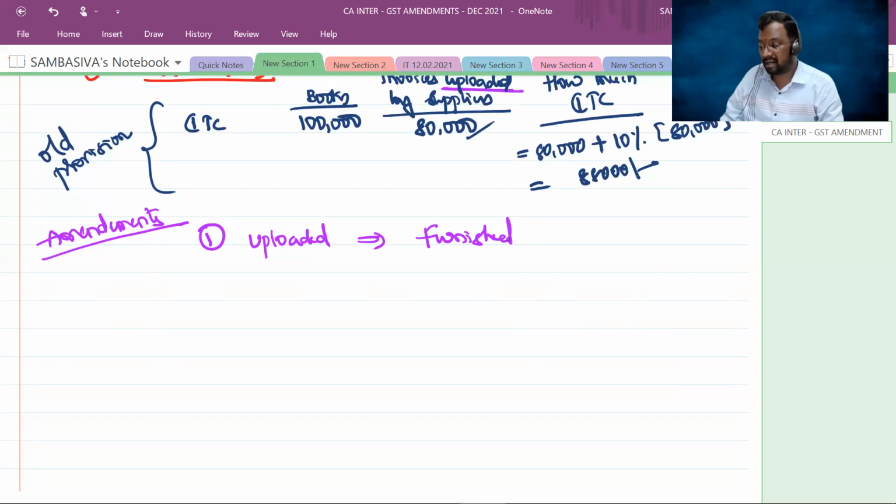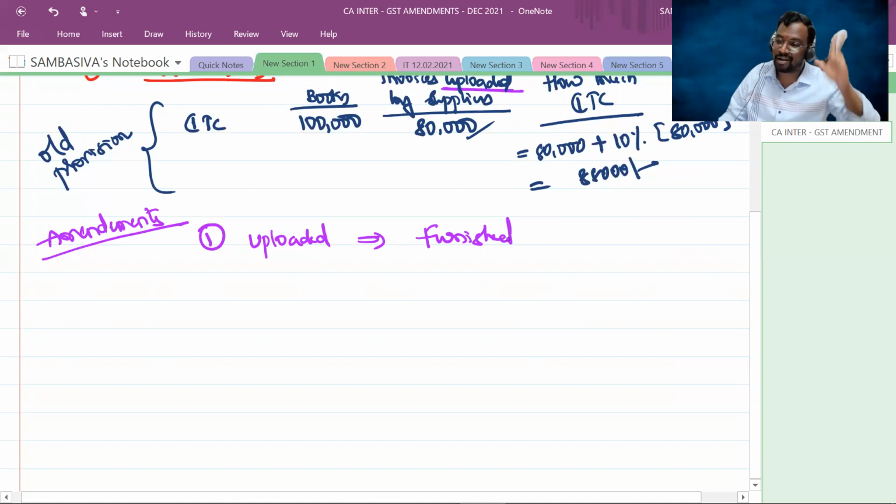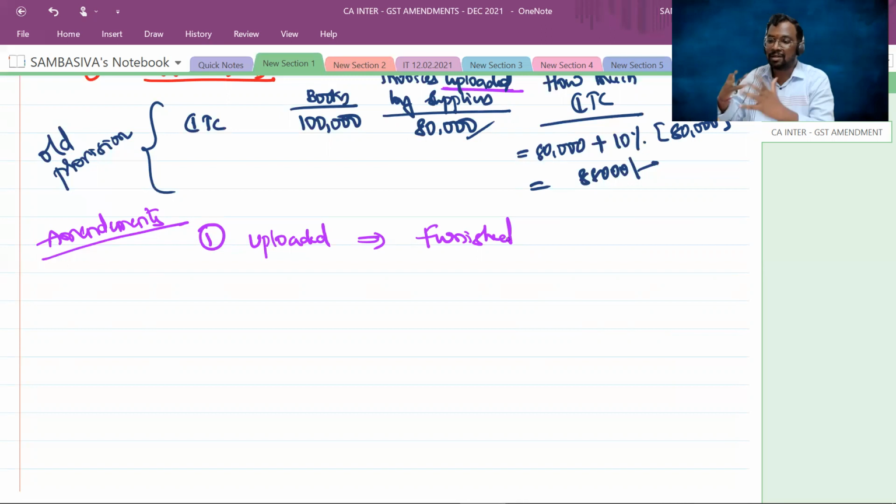But now what the department said is, it's not enough that the details are uploaded into the GSTR 1. The supplier should furnish his GSTR 1 with the department. You can't say, my supplier entered the details into GSTR 1 and I'm not worried whether he filed the GSTR 1 or not, so I can claim input tax credit. No. He has to furnish the GSTR 1. Following everyone, sir? That makes the difference here. The first amendment: the wording "invoices uploaded" is now changed to "invoices furnished".